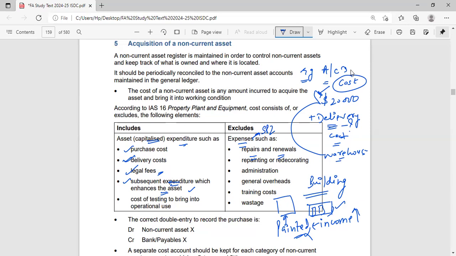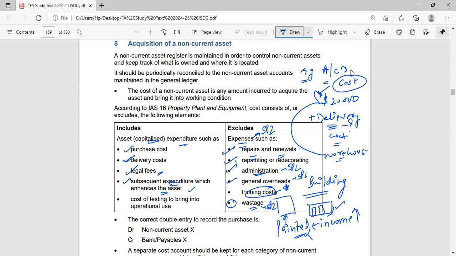In case of enhancement, the income increases. The income which we will generate from the use of that asset will increase. But in case of repairs and renewals, it won't happen. Then next is repainting, decoration, which I've covered. Any administration fee won't be capitalized. Just simply take it to the statement of profit and loss. General overheads, like electricity bills or anything, just take them to the statement of profit and loss. Now training cost, I'll come to this. This is a star mark. And wastage is also taken to the statement of profit and loss.